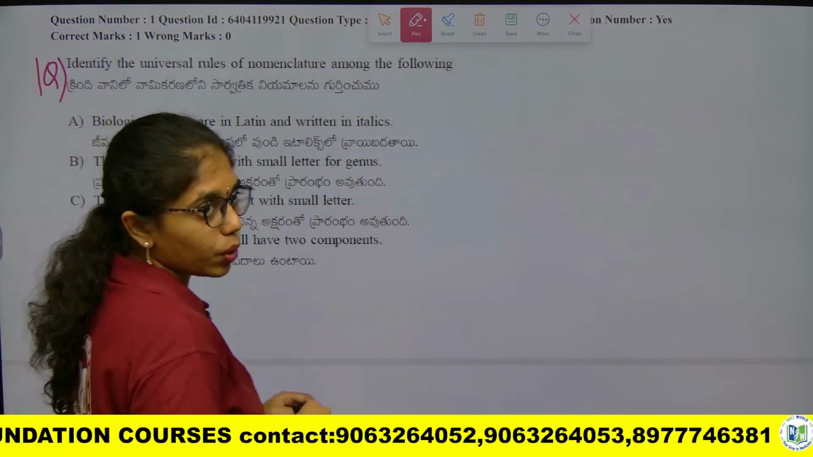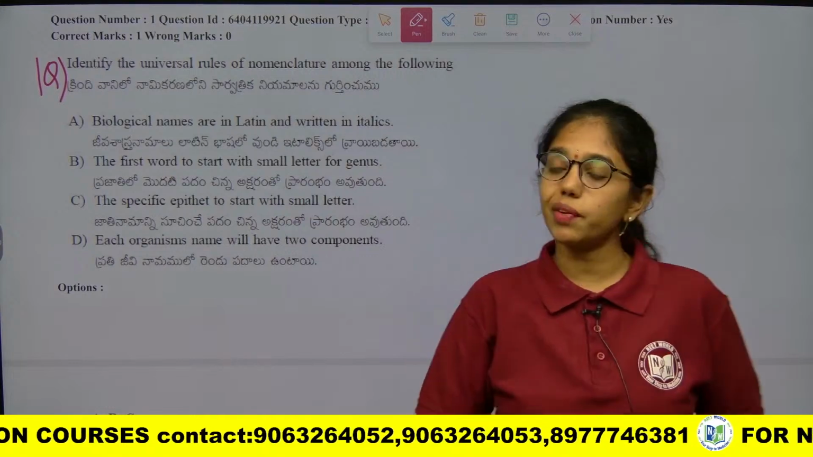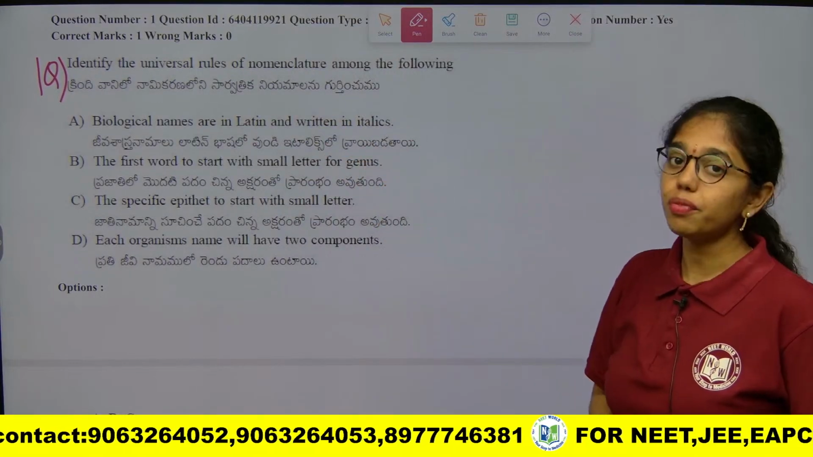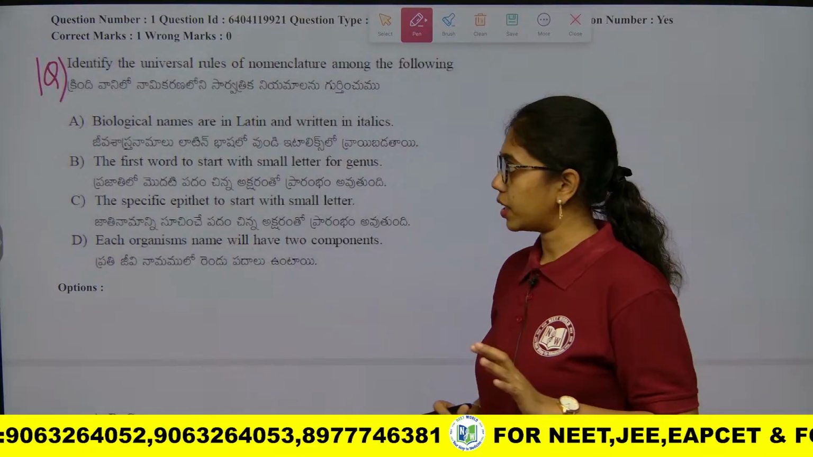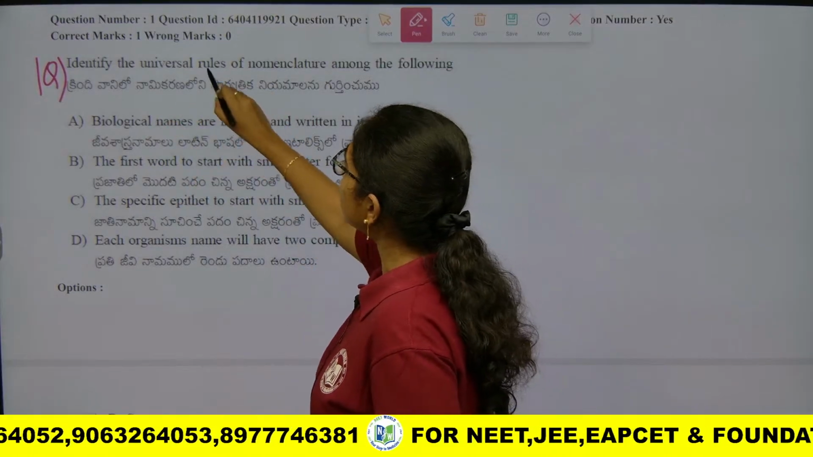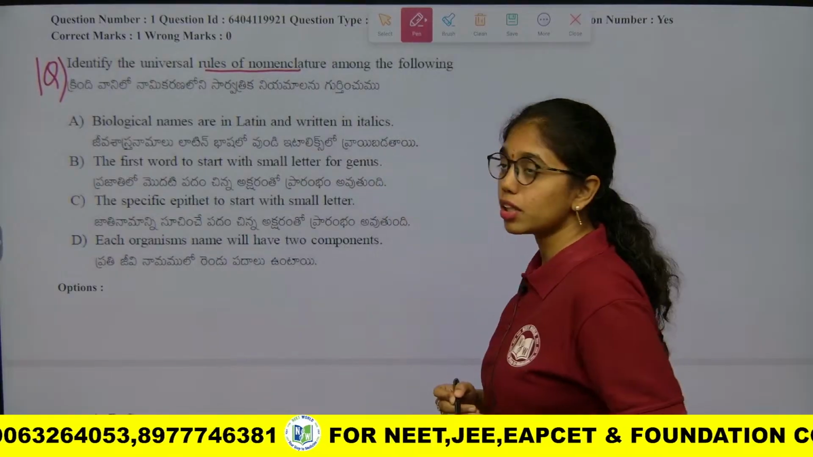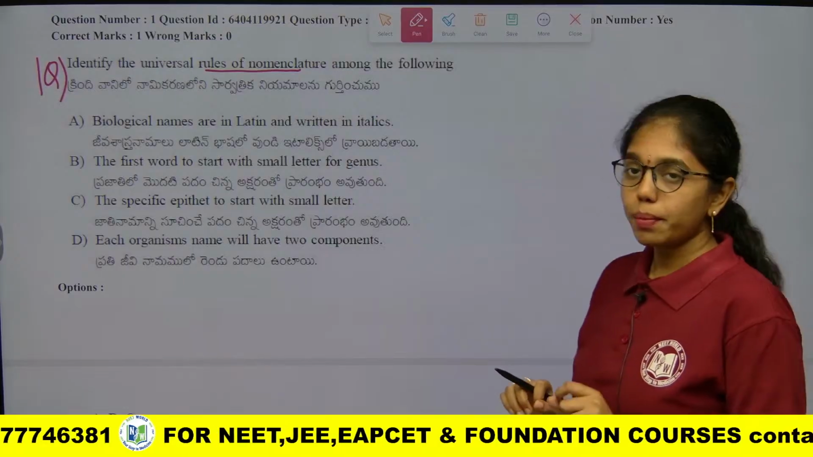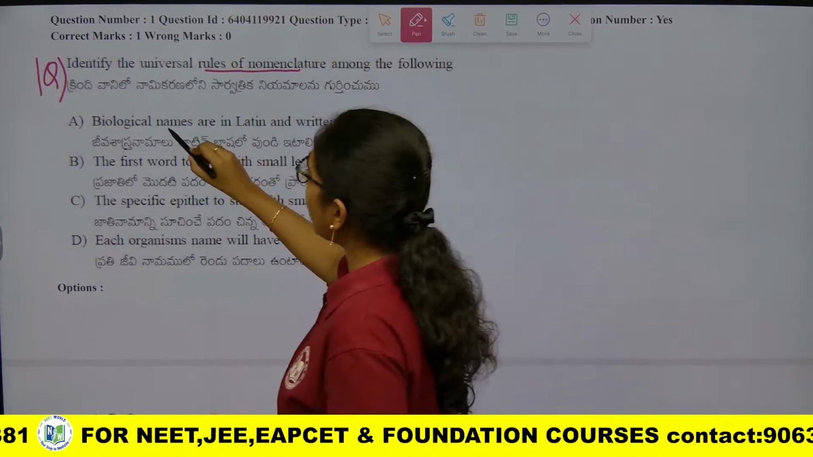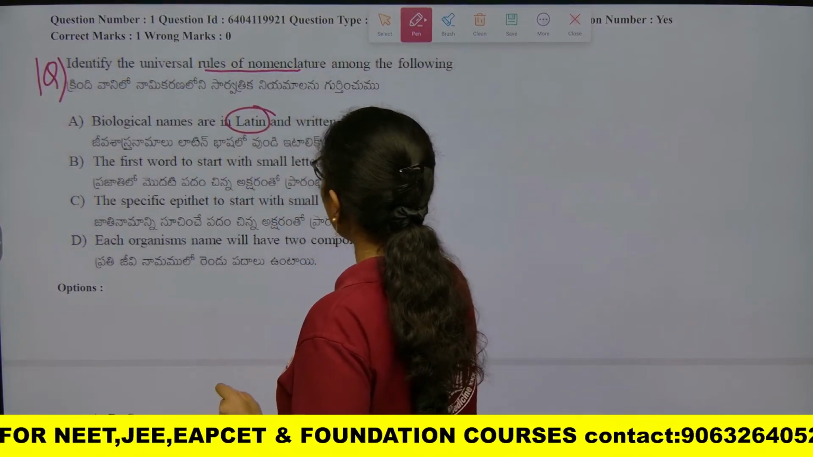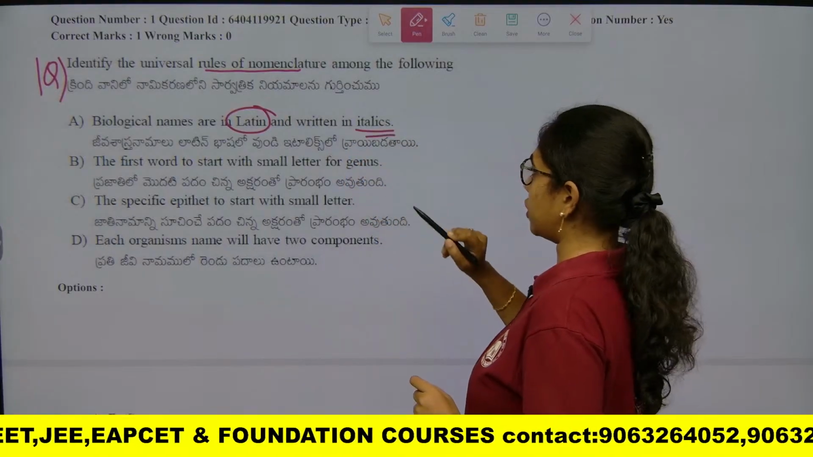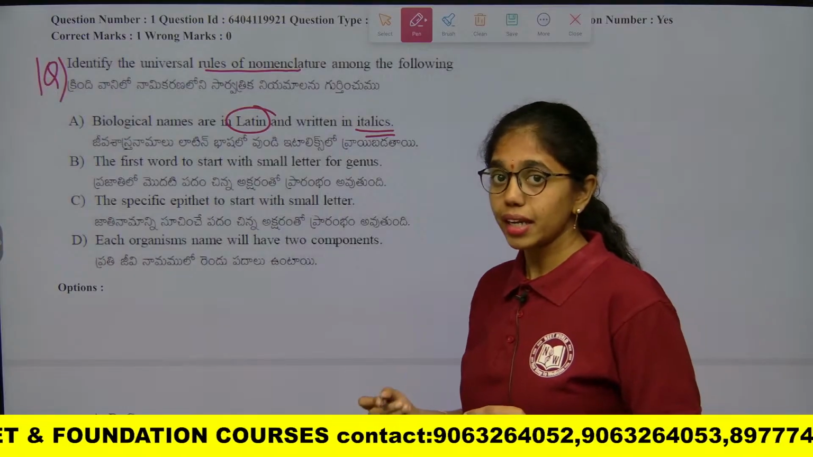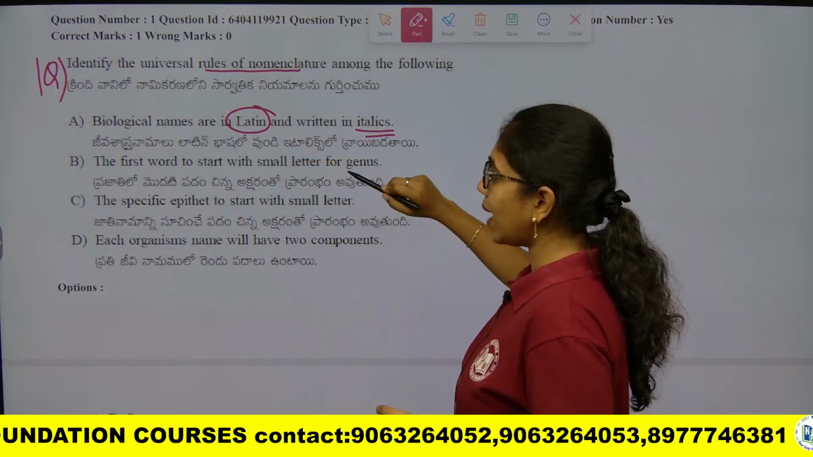If you look into this question paper, the first question is from living world, diversity of living organisms, wherein this question is asked from binomial nomenclature, which is given by Carolus Linnaeus. Identify the universal rules of nomenclature among the following. He is asking us to identify the universal rules which are given by Carolus Linnaeus. First, biological names are in Latin, but they are written in italics. They are printed in italics and they are from Latin origin.